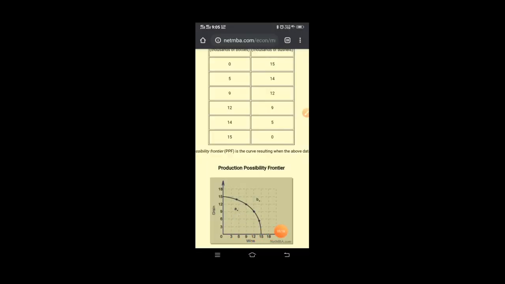See, this is the data of the PPC curve. This is our x and this is our y. When x is 0, our y is 15. Again, x is increased to 5, but y decreases to 14.